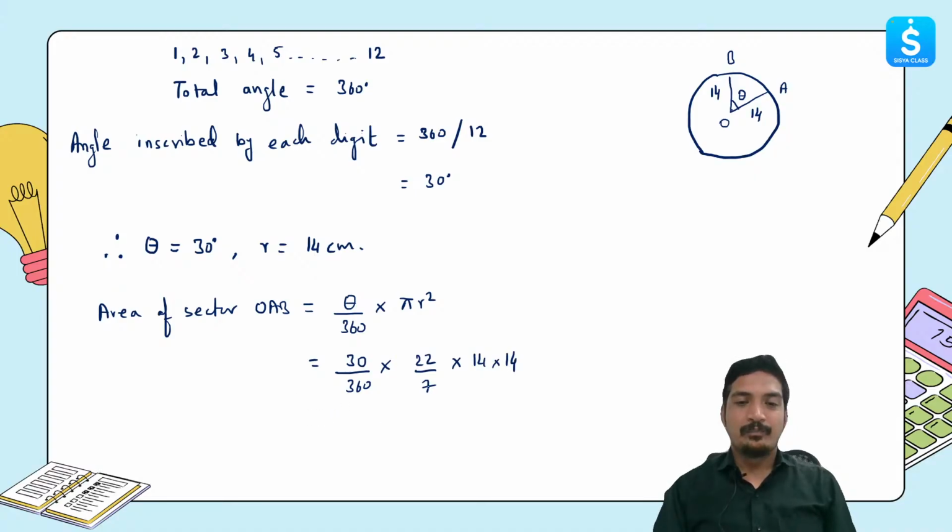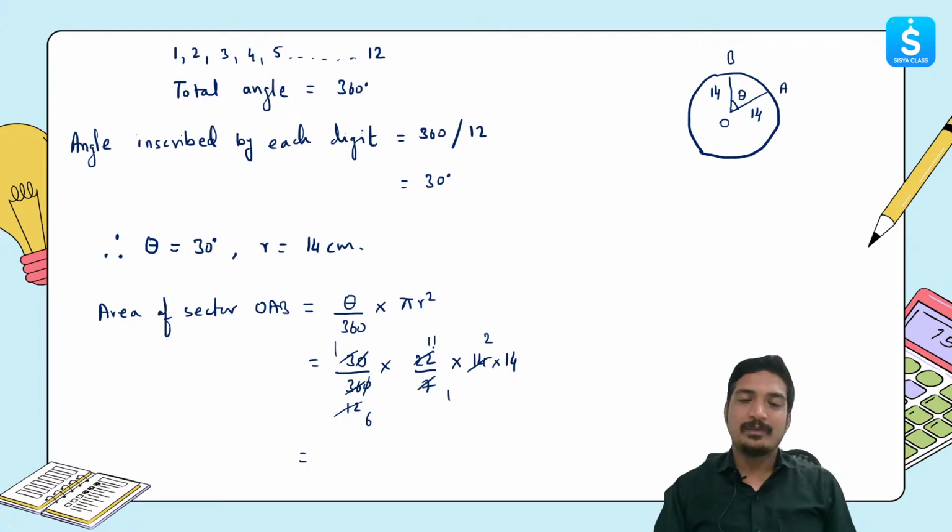Okay. Now 7 ones are 7, and 7 twos are 14. These two things will be cancelled. Then the 0s get cancelled. 3 ones are 3, and 3 twelves are 36. And if we do 2 division, then we'll get 6 and here 11. Okay, what are we left with? We're left with 1, 11, 2 and 14.